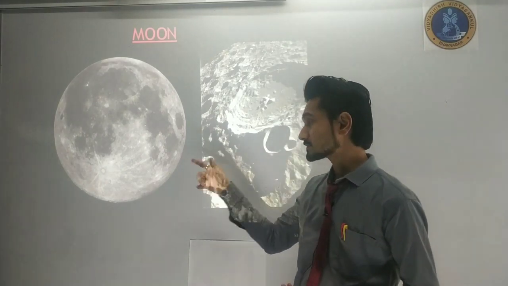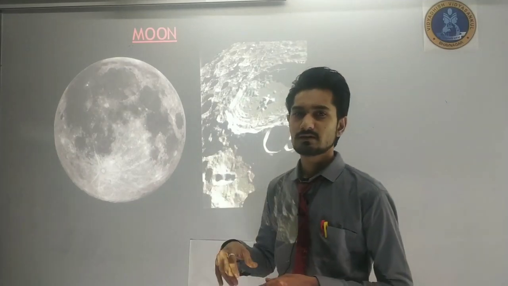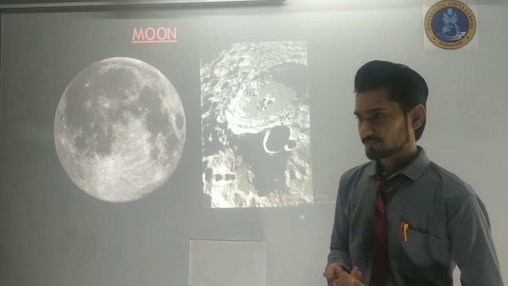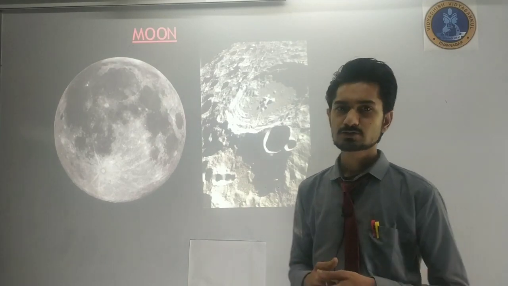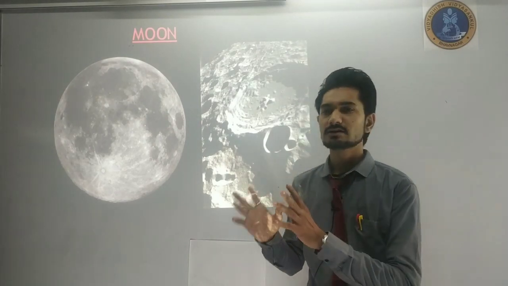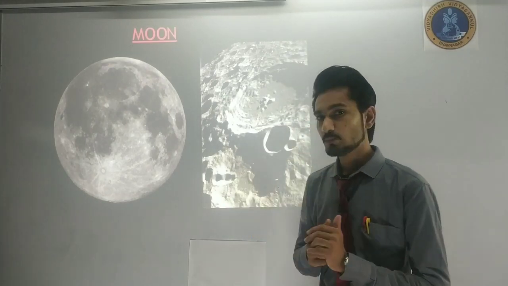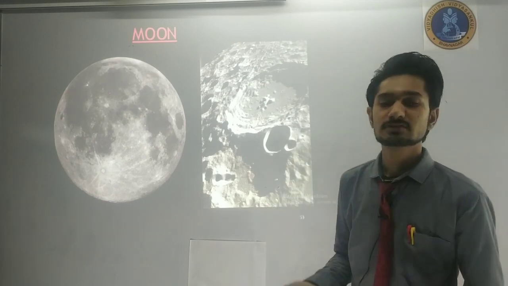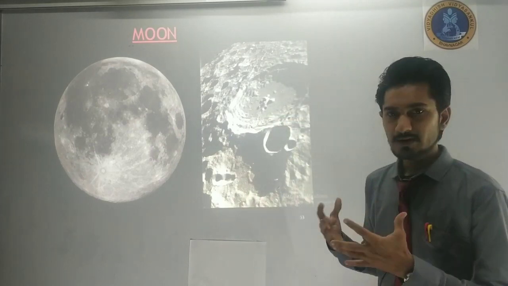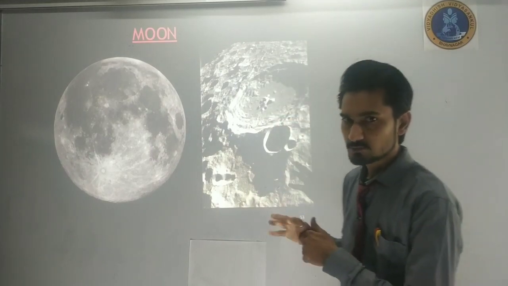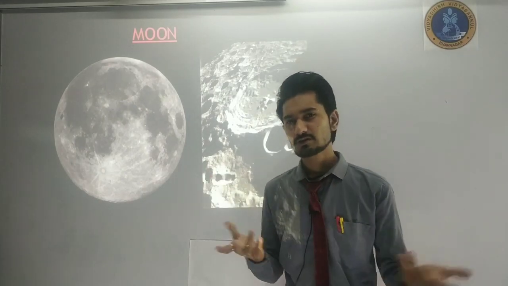One conspiracy theory for the moon is that the Apollo mission, the first mission to go to the moon, is a fake mission. The mission was supposedly conducted at Area 51, where they shot a movie and created VFX that looks like the moon, and then showed us that they are the superpower that reached the moon. That's why these types of theories are rotating on the internet. So you can look out for that.